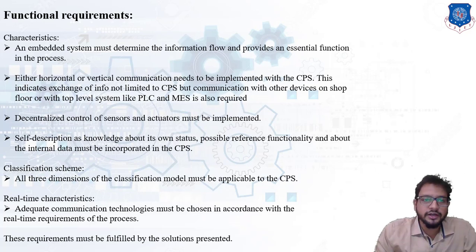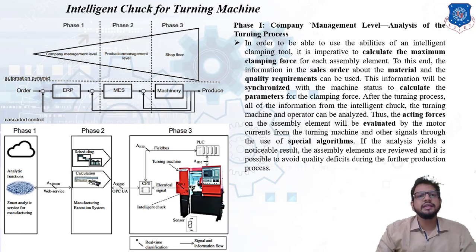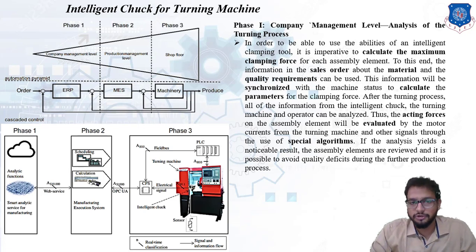Okay, now let us move further and take an example as I have told. The next one is an intelligent chuck for a turning machine. Over here you can see in the top diagram I have shown an automation pyramid, rotated counterclockwise by half.